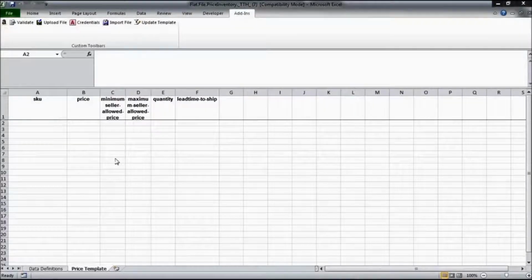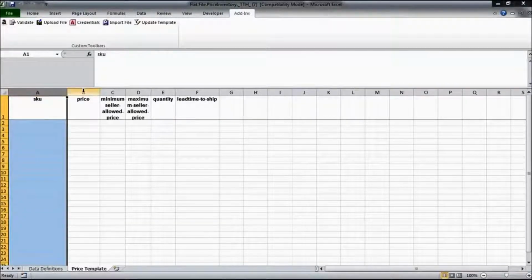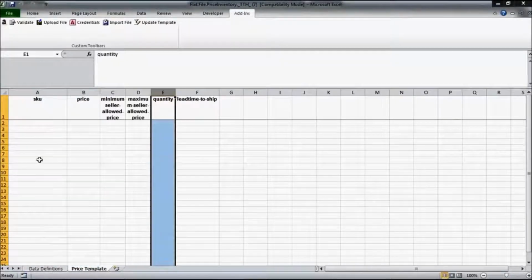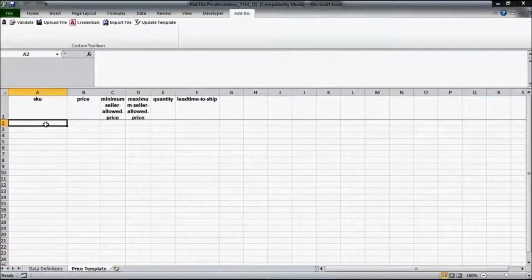To update price and quantity, you just have to use 3 out of the 6 columns. You have to use SKU column, price column and quantity column. Okay, so it's very simple. On the SKU column, you write down all the SKU codes for which you want the price and quantity to be updated. What is an SKU code?